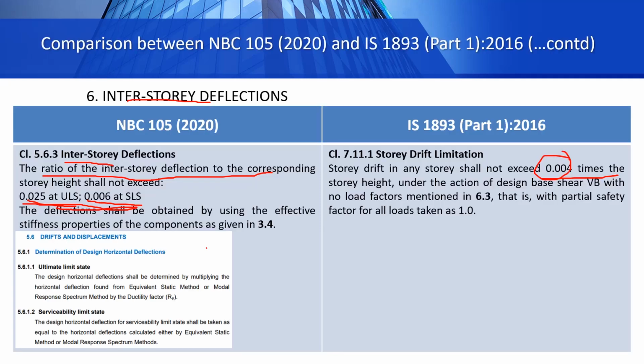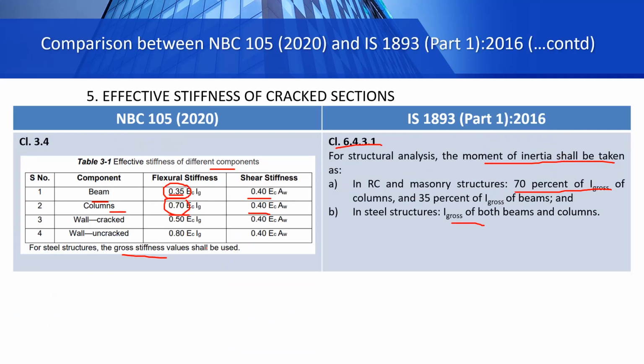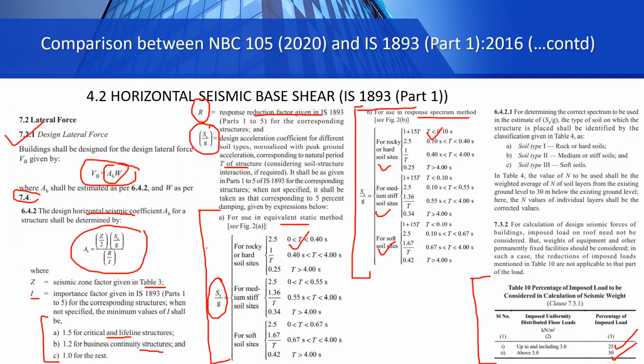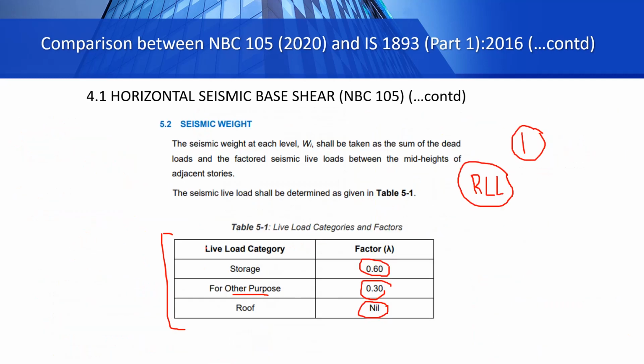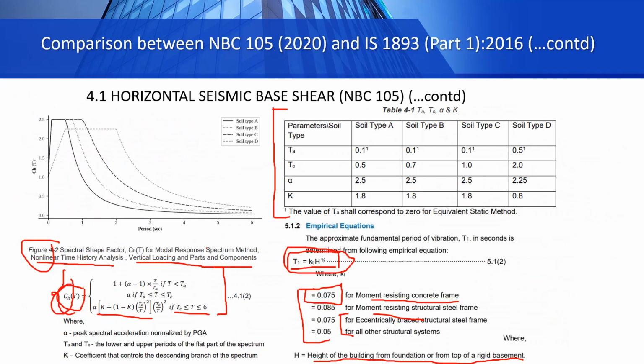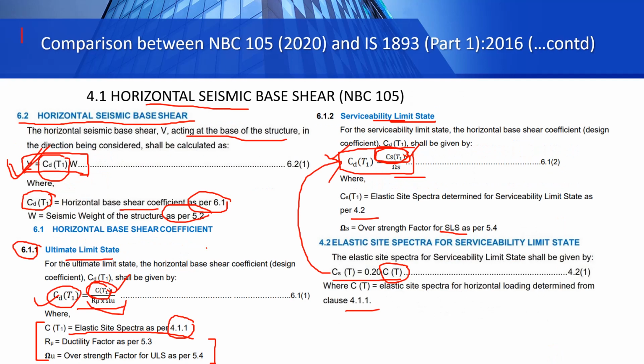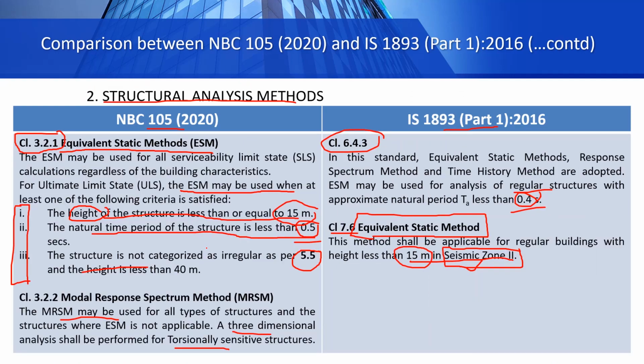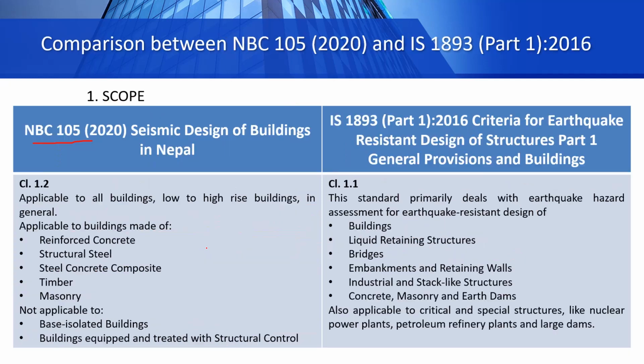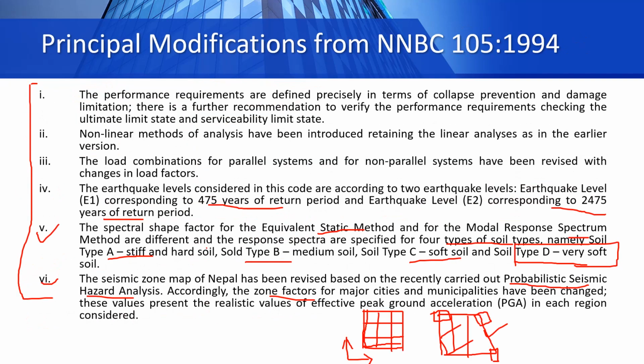This completes our introductory slides on this new design lecture series. I hope you have been acquainted with some interesting codal provisions in the new National Building Code of Nepal and its comparison with the corresponding codal provisions in the Indian IS 1893 Part 1 code. In this lecture series, we will focus on the National Building Code of Nepal for the calculation of earthquake loads, and then after analysis, we will perform the design of our structural elements based on the concrete design code, that is IS 456 of the Indian code.